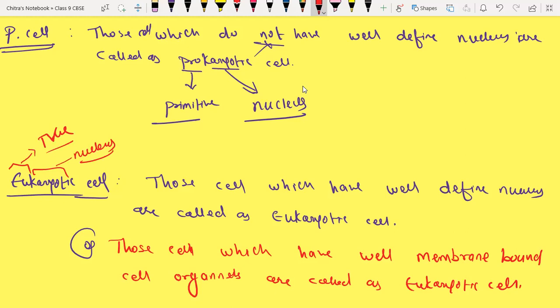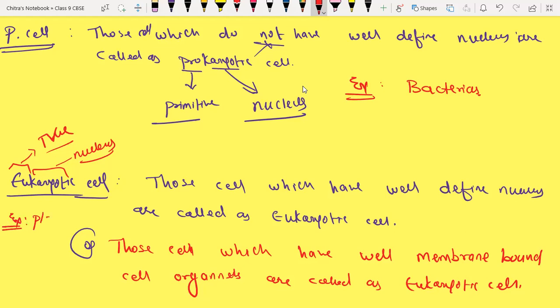Now I'm going to write the examples. The prokaryotic cell is present in bacteria. And for the eukaryotic cell, I'm writing examples here.